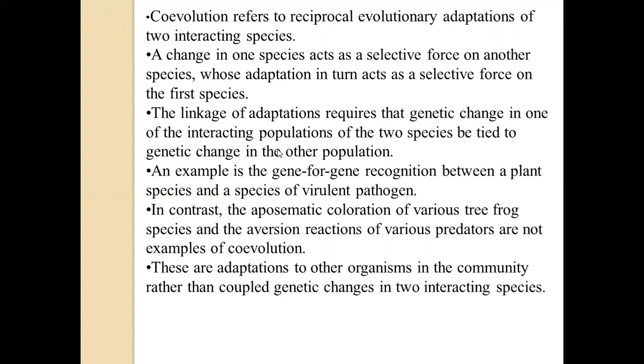In contrast, the aposematic coloration of various tree frog species and the aversion reactions of various predators are not examples of co-evolution. This is not an example. These are adaptations to other organisms in the community rather than coupled genetic changes in interacting species.